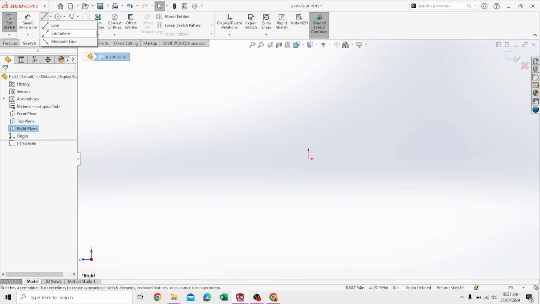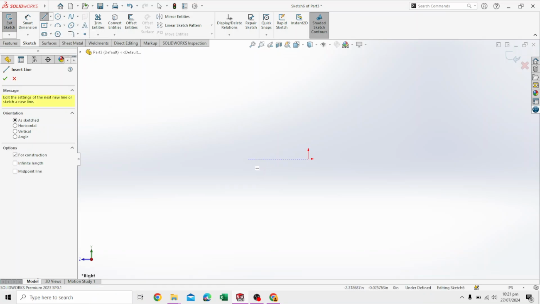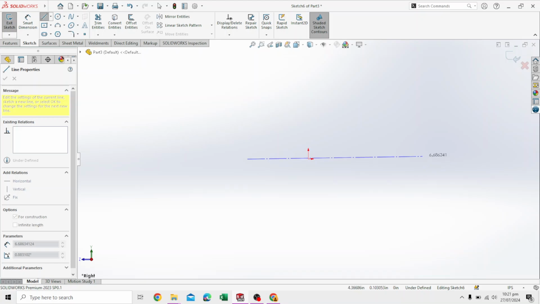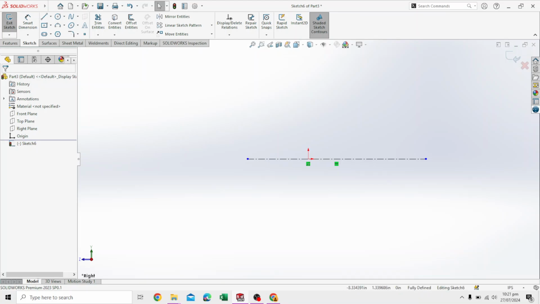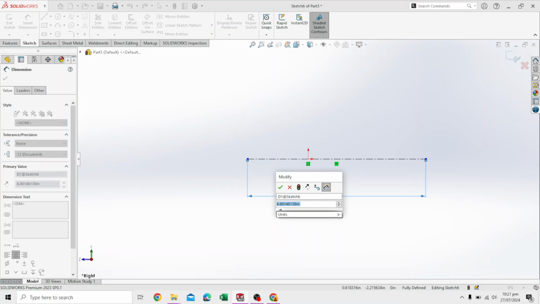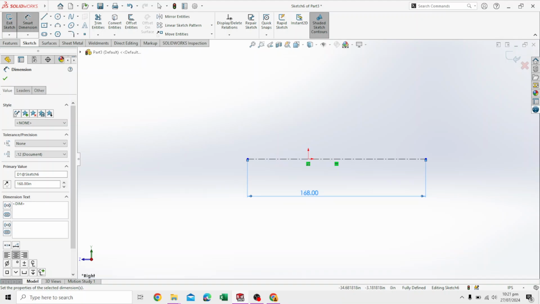Press the center line. Draw it completely horizontal. Let's escape. Smart dimension. Click on the line. Drag it out. It's to be 168 inches. Press center. Right dimension. Spline command. Spline, not the line. Needs to be above this.